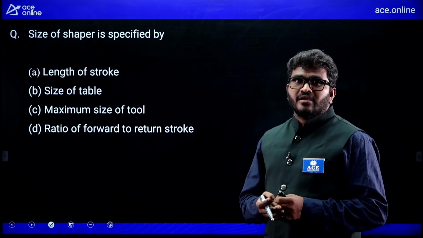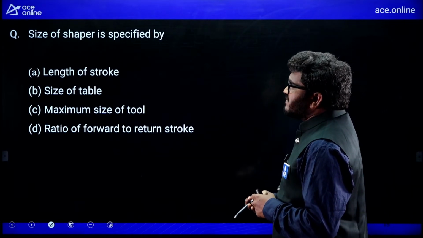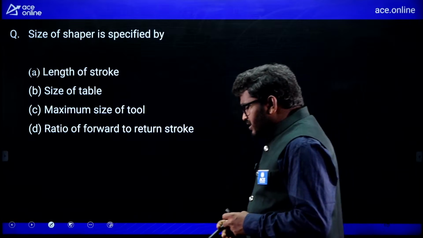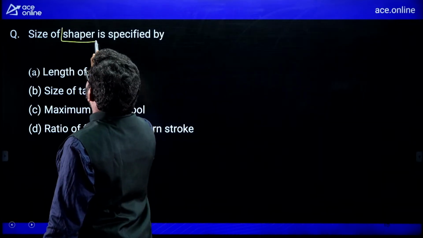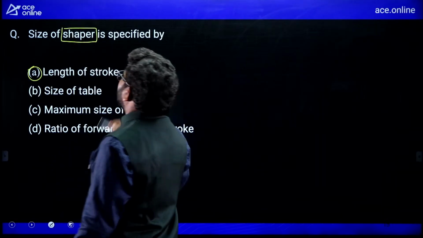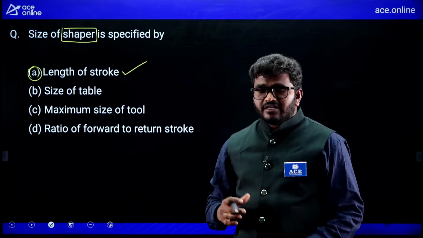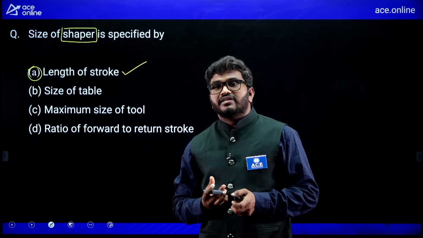Next. The size of shaper is specified by. Remember, the size of a shaping machine is specified based on length of the stroke. How much stroke it is giving, based on that we are specifying the size.